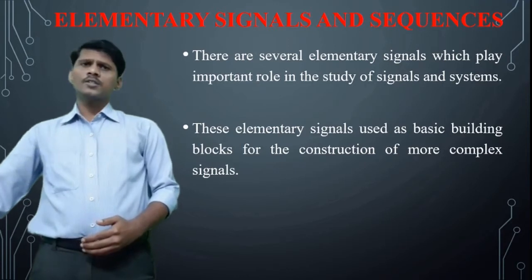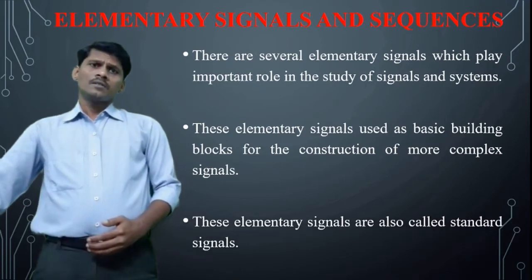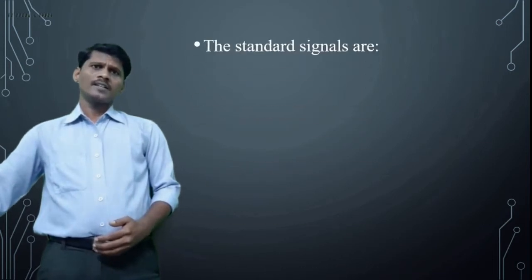In signals and systems, there are different types of elementary signals and sequences, or standard signals.